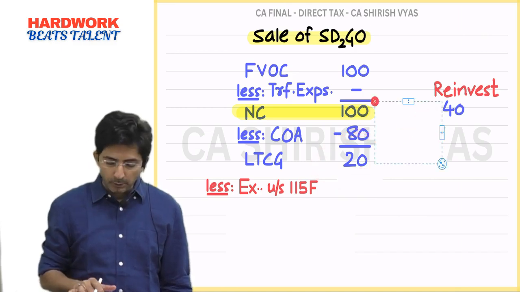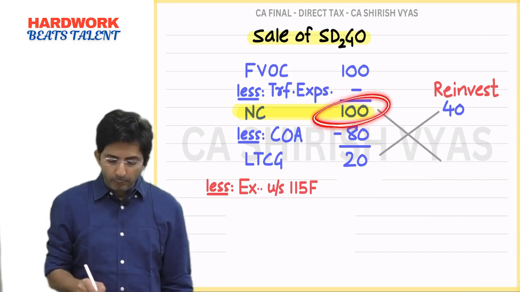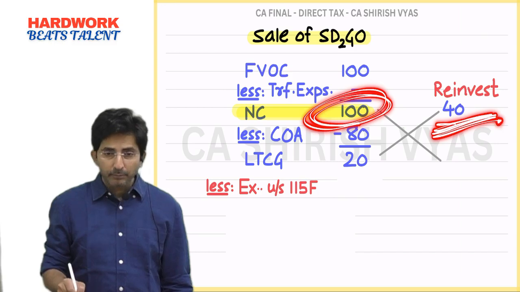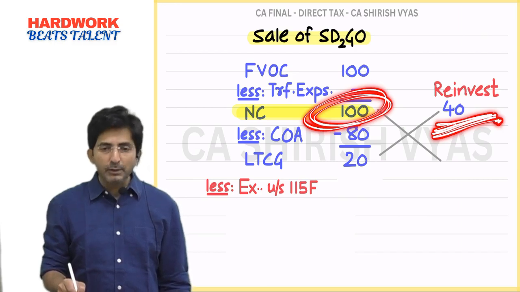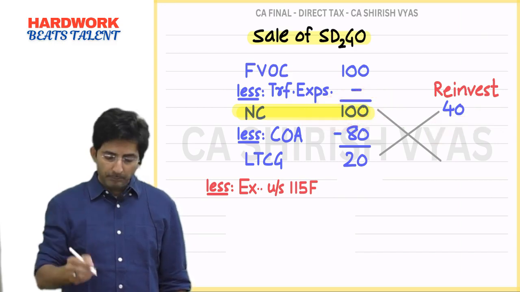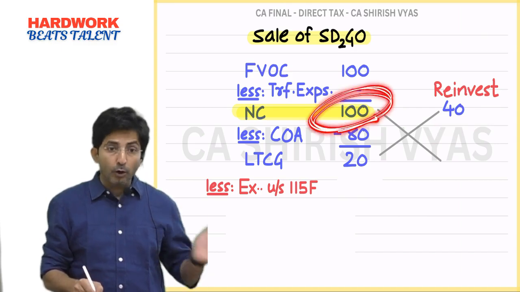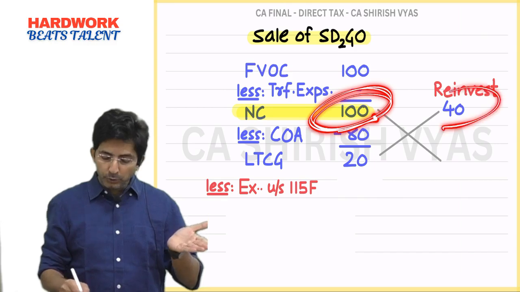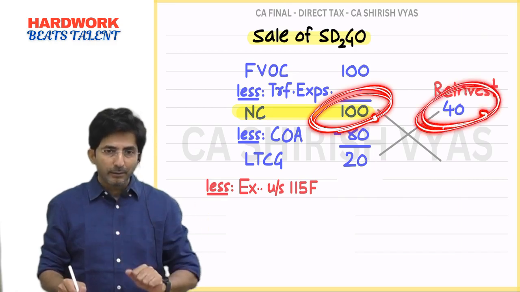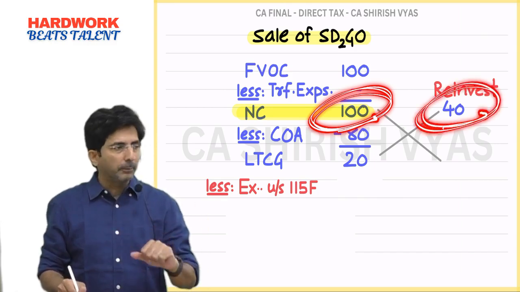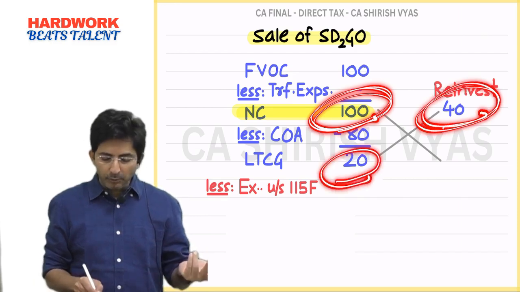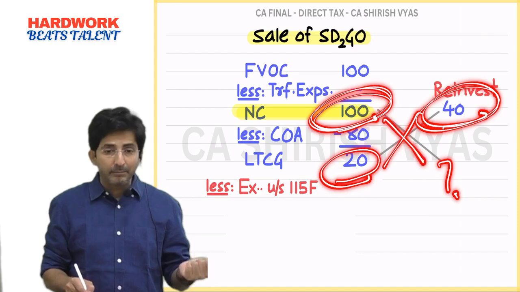It is actually based on cross multiply only. Out of 100, by selling your old Sadgo you got 100, but the new Sadgo you bought only for 40. So how much you reinvested? 40%. So capital gains will accordingly be 40% exempt.